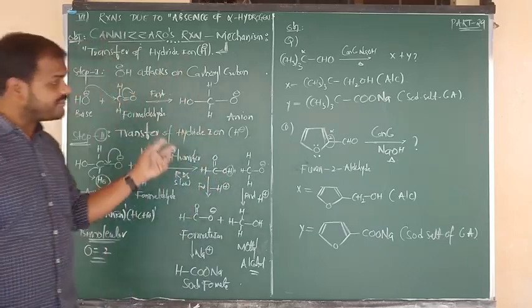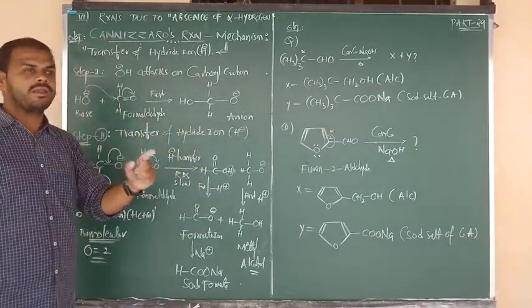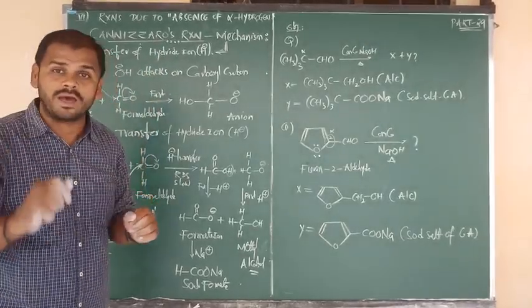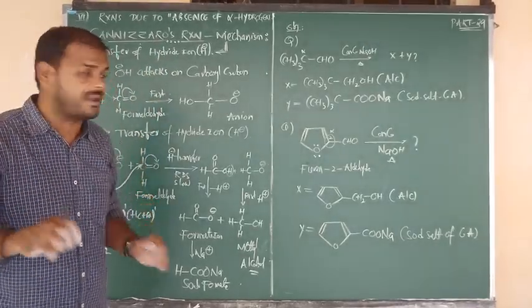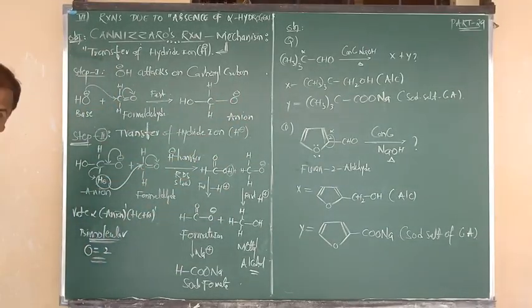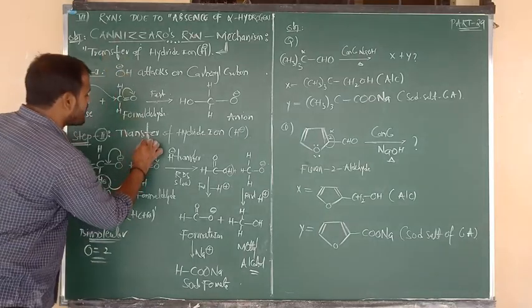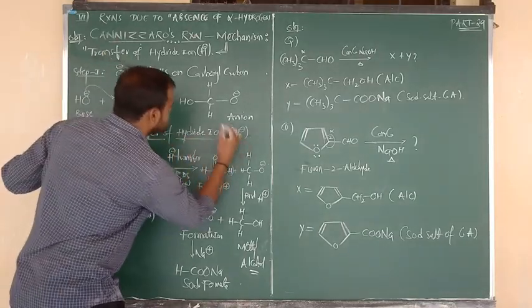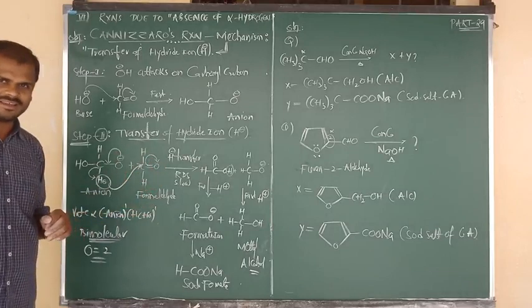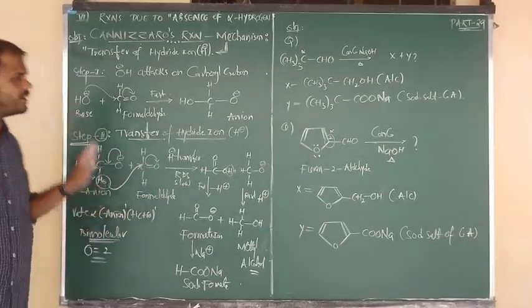But in this entire video, your focus should be only on the Cannizzaro reaction definition and the below 2 examples, one by taking formaldehyde, one more by taking benzaldehyde. Remaining information is only for objective point of view. Okay, all of you? So in the entire mechanism of Cannizzaro, what is the main point? Transfer of hydride ion from the anion to the second mole of formaldehyde.